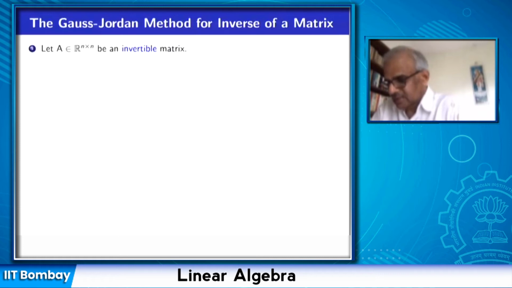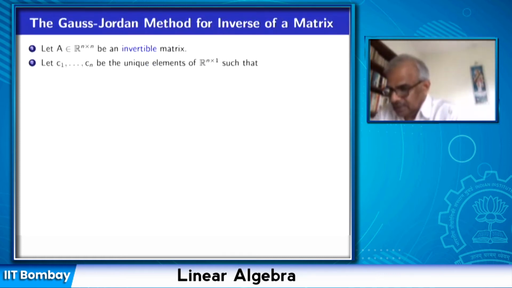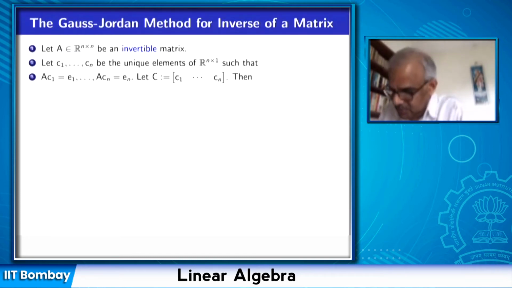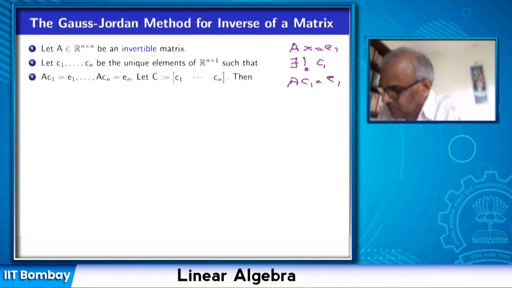So let's consider an invertible matrix A. And suppose C1, ..., Cn are unique elements so that AC1 is E1. So we just proved that if I look at the equation Ax equal to E1, then there exists a unique C1 such that AC1 equal to E1.